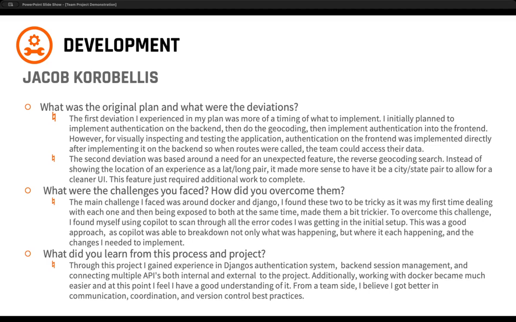Jacob identified a couple of challenges around using Django and Docker as his first exposure to both of those, and it was a little bit tricky to get through all of the different error codes. And he used Copilot as a partner in understanding those errors and working through them, and that seemed to work really well. Jacob's takeaways, or learnings from the process and project, are knowing how Django's authentication system works, getting much more familiar with Docker and understanding that, and then being able to work in a version control best practice with a team and improving coordination and communication.